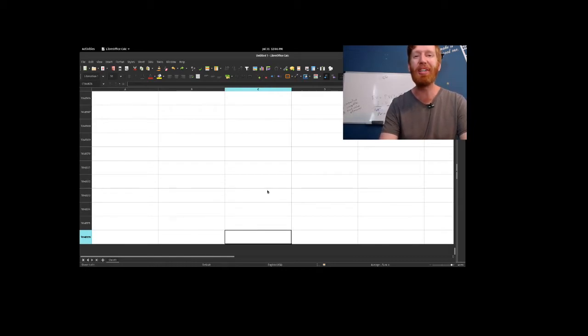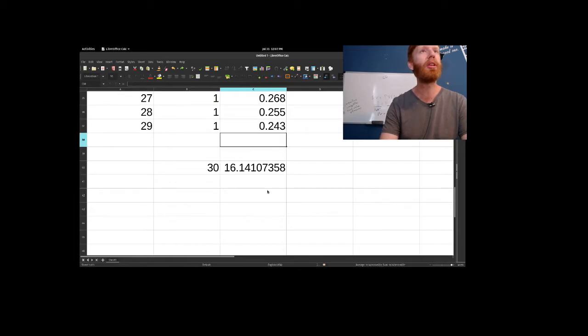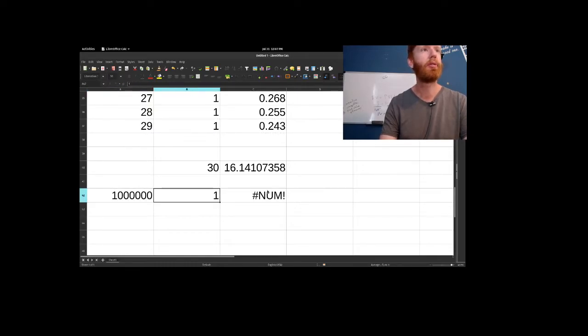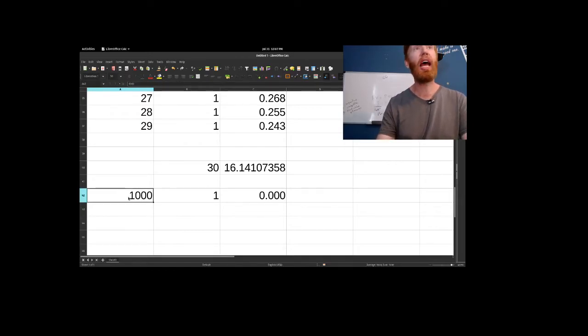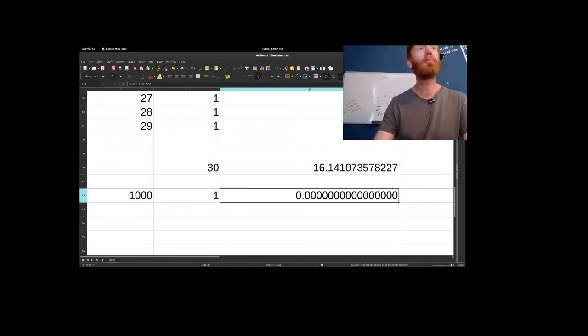Actually, we can take one of these rows, put that here, and let's make this 1 million. And we get a result that's so small, we can't even figure it out. Let's make this 1,000. 1,000 years out, we run out of decimal places. We need to add even more decimals, right?